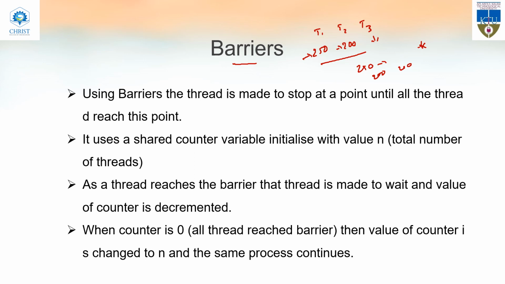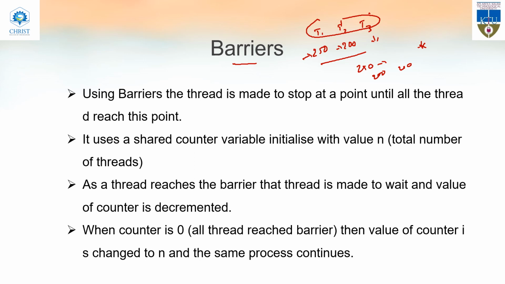Only after all the threads reach this checkpoint will T1, T2, T3 be executed again. Till then T1 and T2 will wait until T3 catches up. That is called a barrier.